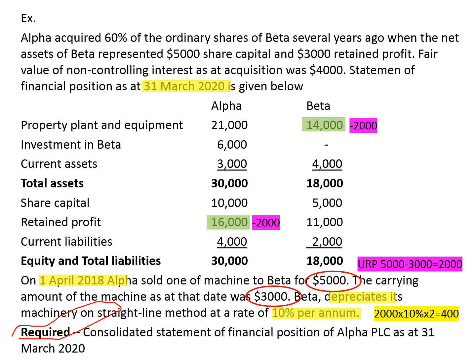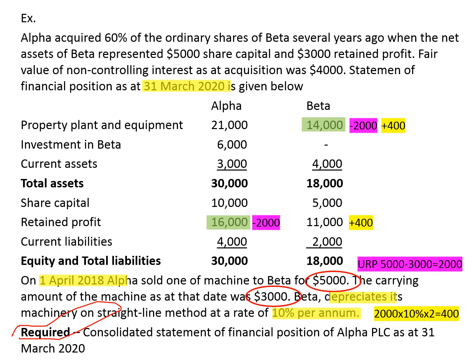So what is the total depreciation Beta has charged to its retained profit? 400. So Beta's retained profit has been debited or charged by 400. So this should be reversed. So we can add this 400 to property, plant and equipment, and to Beta's retained profit 400. So this is the adjustment we need to make with regards to this intercompany sale of an asset with a profit and the resulting adjustment for depreciation. We will now see how to do this